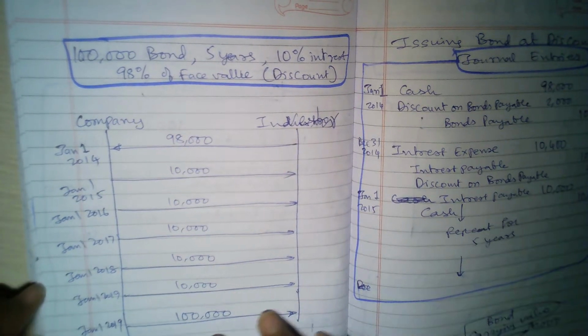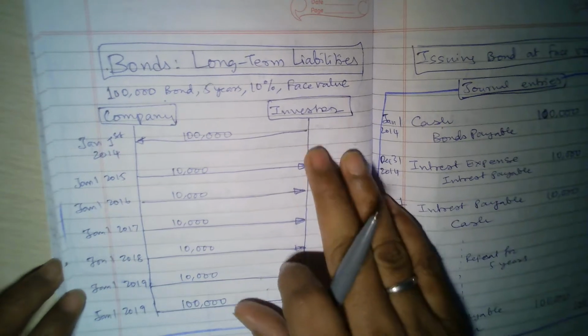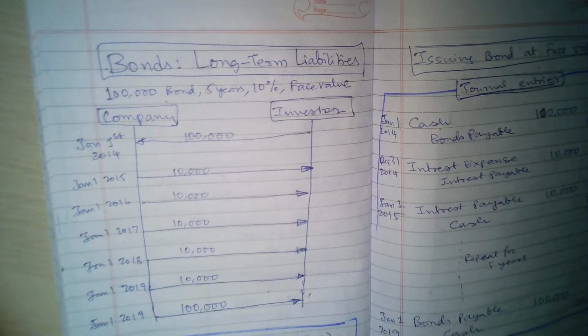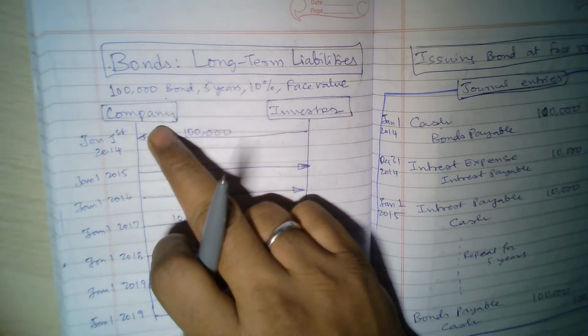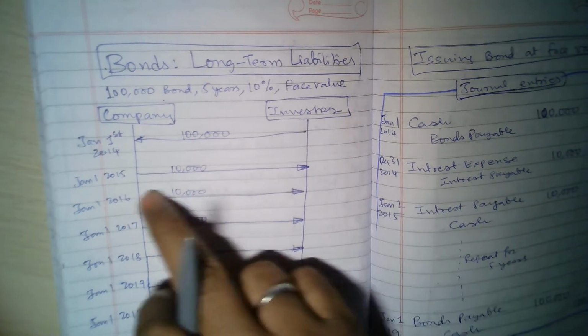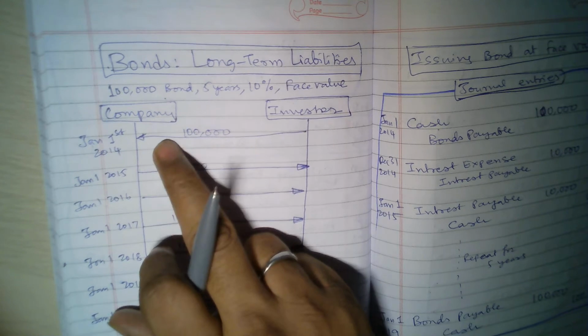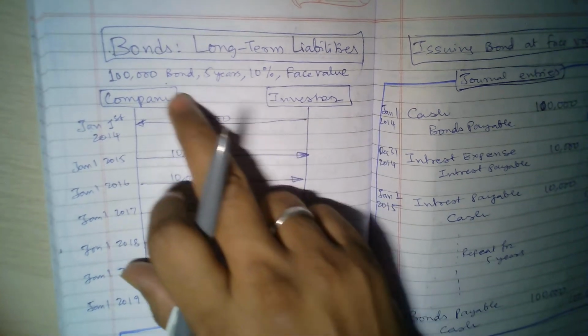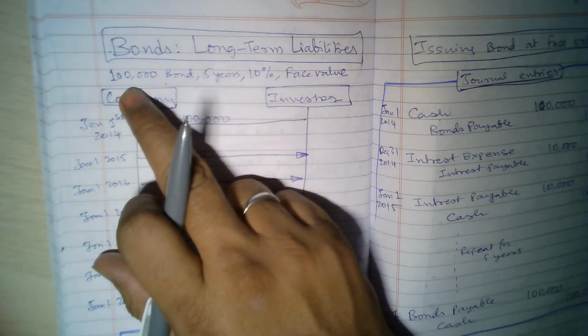Now the opposite can happen. So again, go back to this one, face value. The company may be a very profitable, very well-known company, and a lot of investors want to invest. So in that case, what the company can do is offer a bond at a premium.